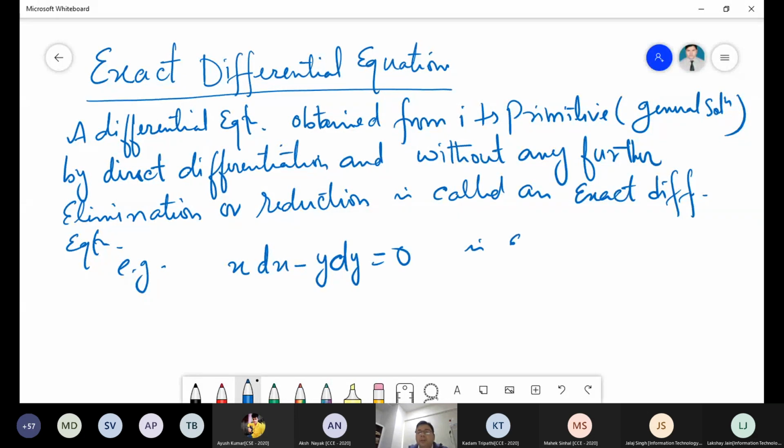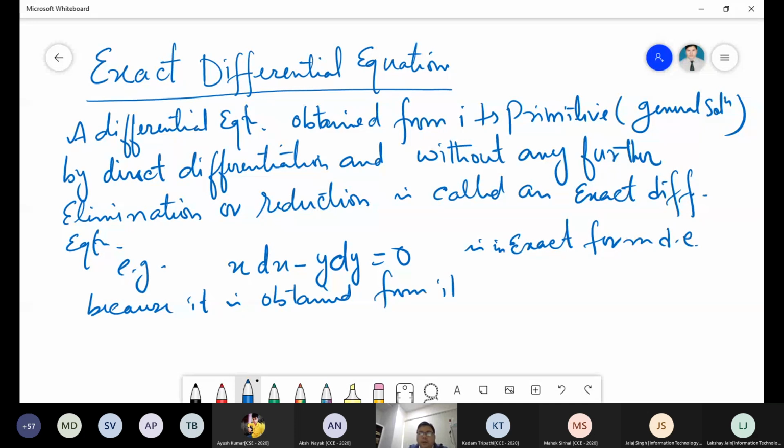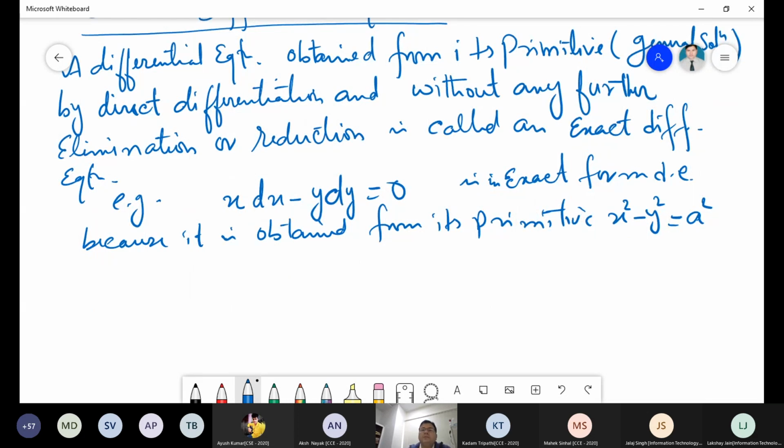This is in exact form of differential equation, because it is obtained from its primitive or general solution, that is x square minus y square equal to a square.